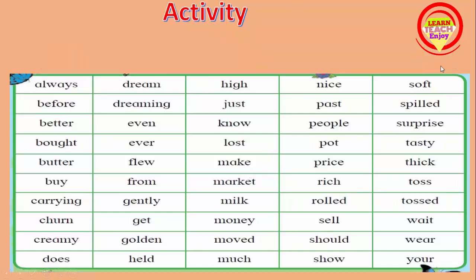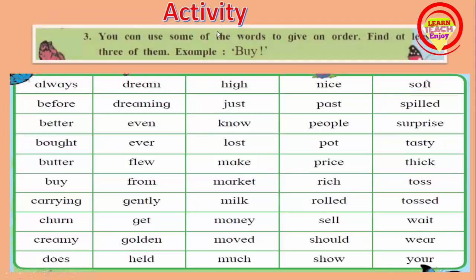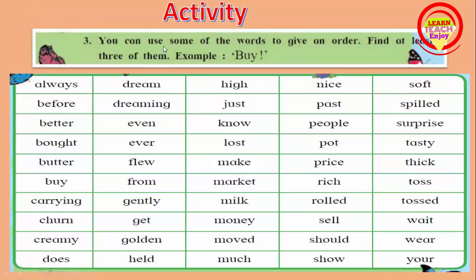Now we see the next activity. The next activity is given. You can use some of the words to give an order. Find at least 3 of them. Example, buy. Which words do we use to give an order? Like this, buy. Buy means विकत घ्या. Stand up, sit down.